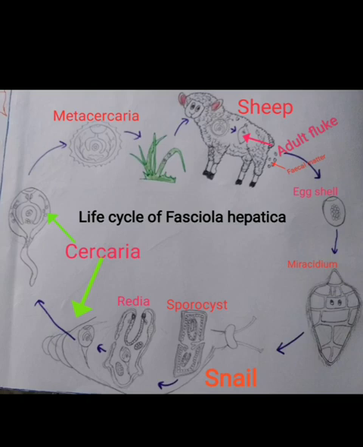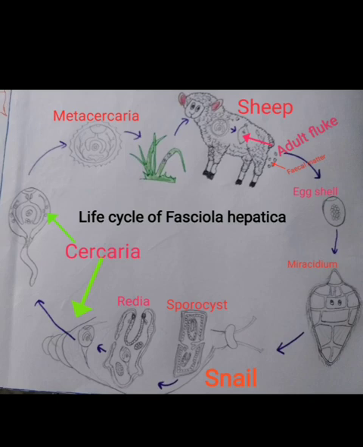The Miracidium larva penetrates into the body of snail through apical papilla, and finally it develops into the sporocyst larva. The Miracidium larva develops into the sporocyst larva in the digestive system of snail body. The sporocyst larva has several germ cells and germ balls. From the germ cells and germ balls of the sporocyst larva, the radia larva develops, and this radia larva ruptures the body wall of sporocyst and comes out in the digestive system of the snail.